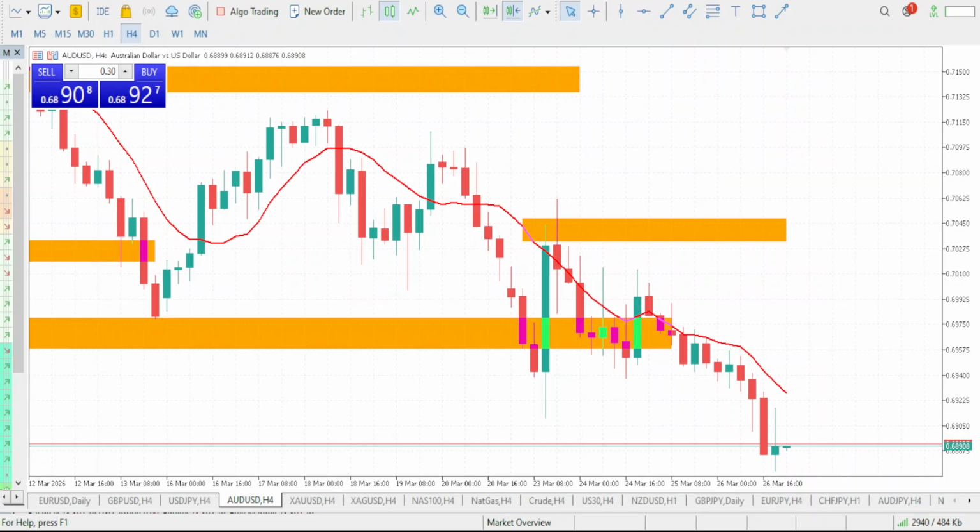Let's take a look at what we will be expecting for the day on our AUDUSD.